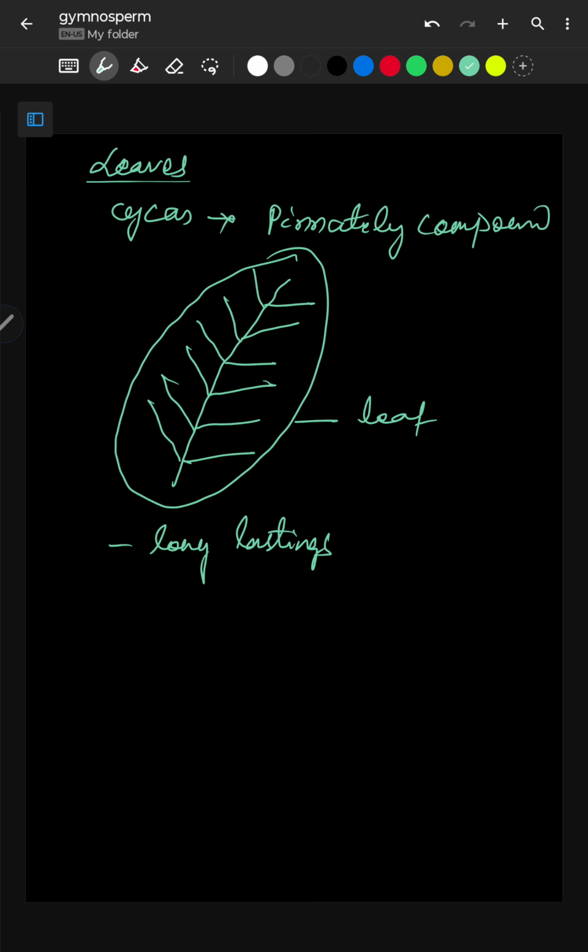Now come to the conifers. In case of conifers, this is in case of cycas. Now in case of conifers, conifers means coniferous trees which are found in the mountain ranges or in the cold deserts.